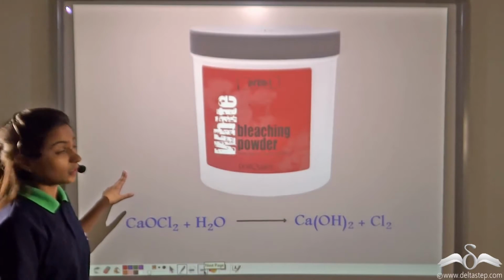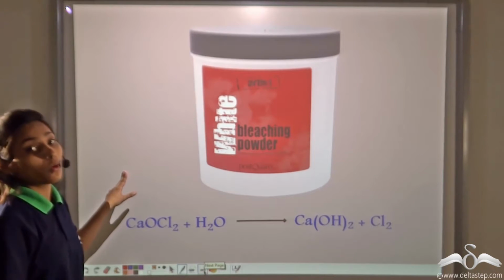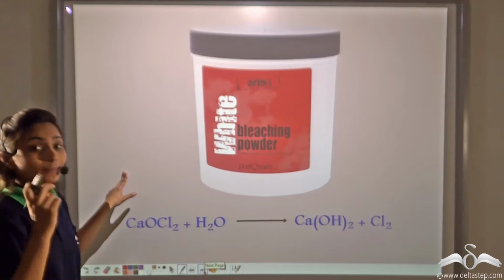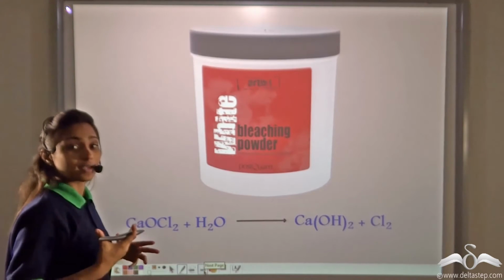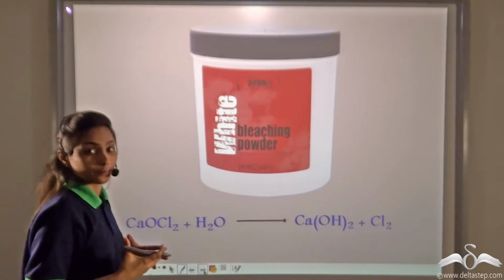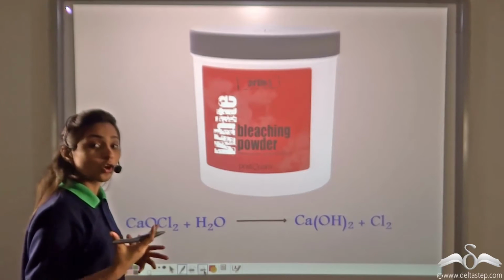Now there is one more method, that is adding bleaching powder to water. When we add bleaching powder to water, it releases a gas, chlorine. Now this chlorine makes the water purified.